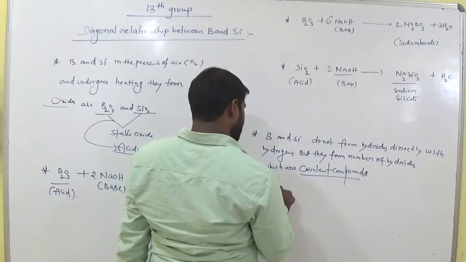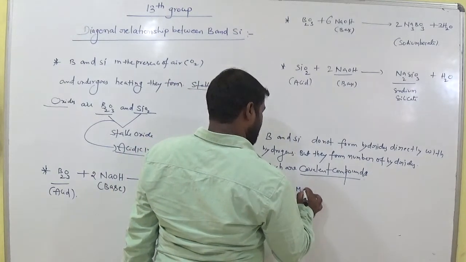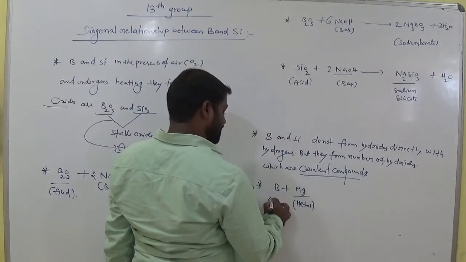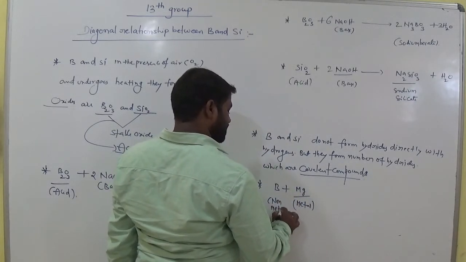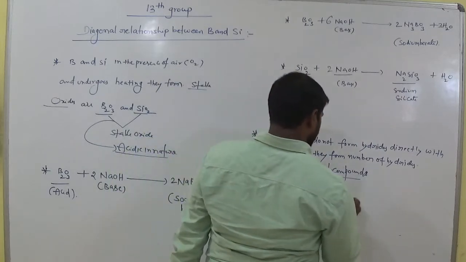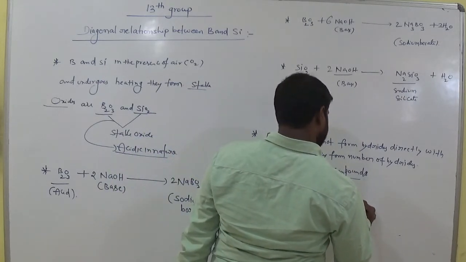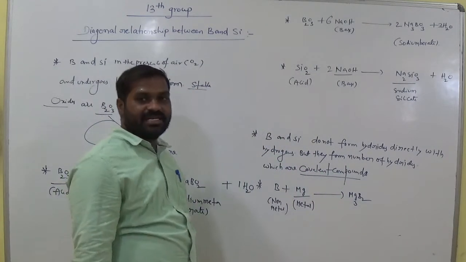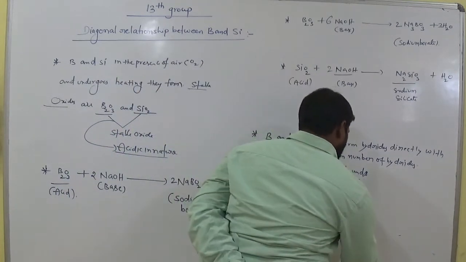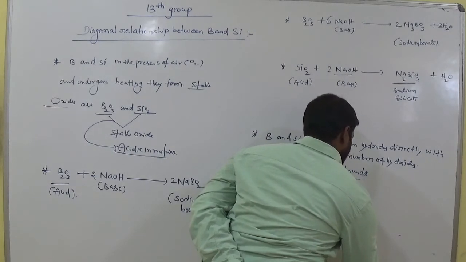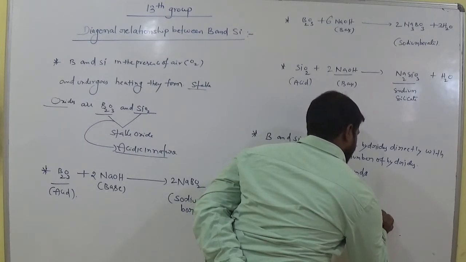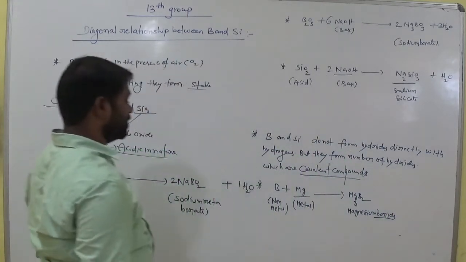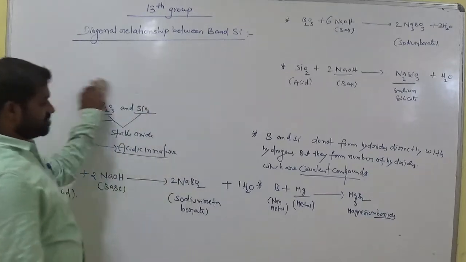Remember this. And boron interacts with metals. Magnesium is a metal or not? Metal. What about boron? It is clearly a non-metal. Already we discussed this. And it gives magnesium boride. So when boron interacts with a metal, it gives borides. What we call it is magnesium boride. Okay, very important one. Magnesium boride it gives.